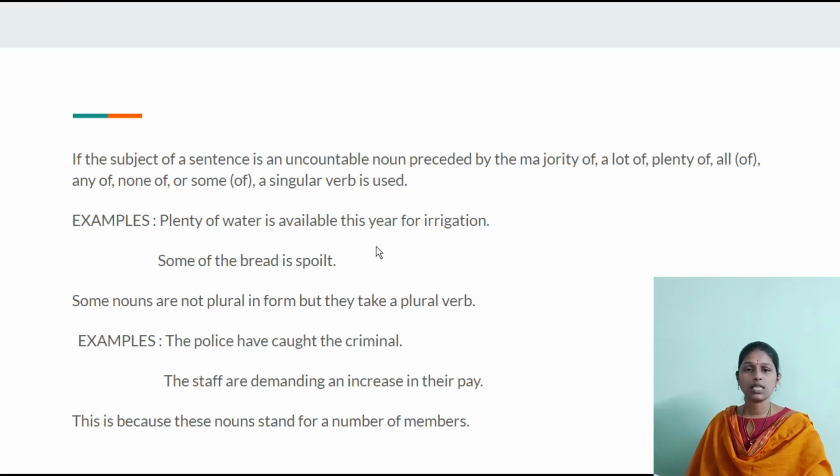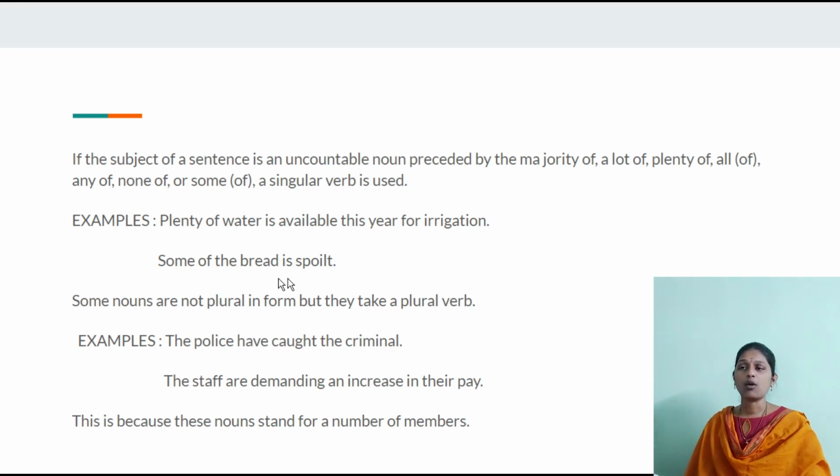If countable is there, we use a plural verb. So plenty of water is available. Some of the bread is spoiled. Okay, with some of we use a singular verb.